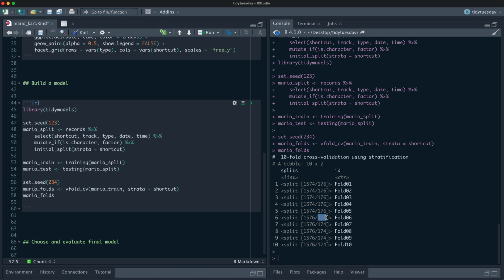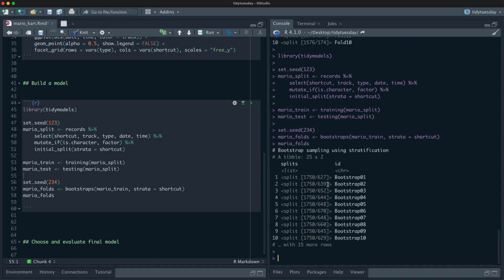See how there's a very small number of examples in the assessment set of each resample. So let's change that from vfold cross-validation to bootstrap resamples. I think that will be better.